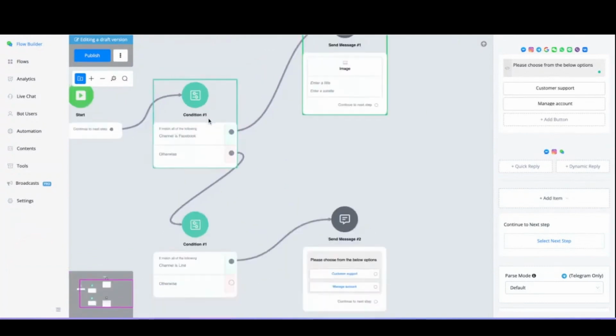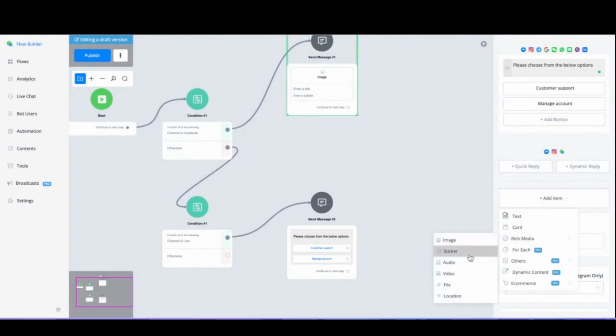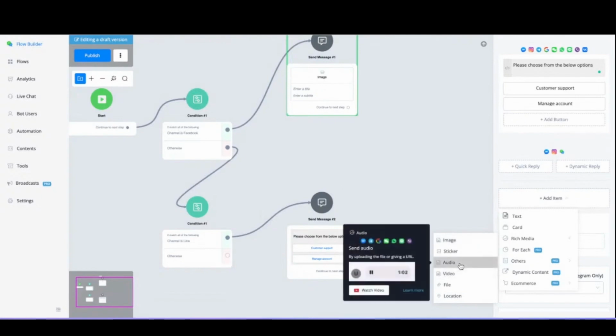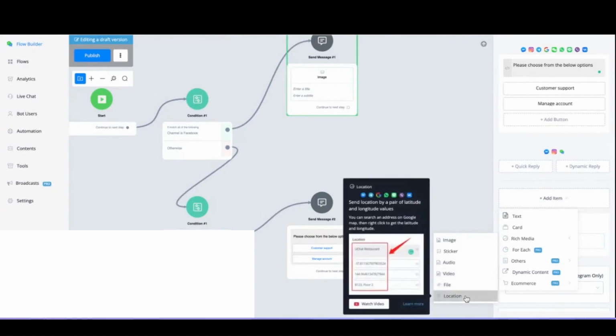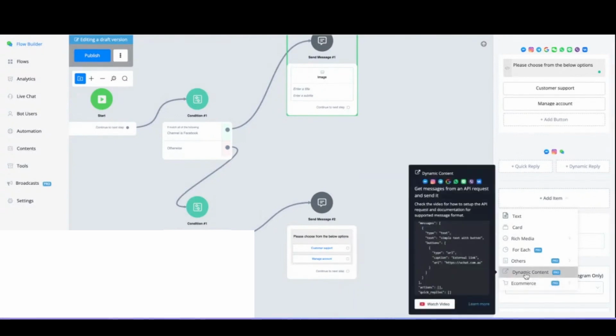So the only thing that you need to take into account is that certain features are not supported in every single channel, but you can easily take a look by just hovering over the sections and see which ones are supported inside of a certain channel. So if we go over audio, you will see that there are only 7 channels supporting audio files. If we hover over video, it's about the same. If you hover over file, location, you will see all the available dynamic content. You will also see all the available channels.